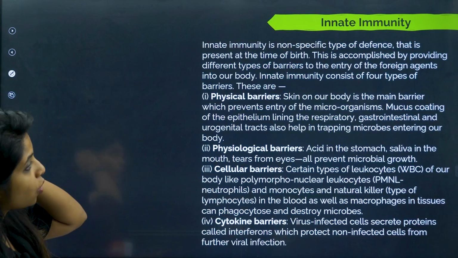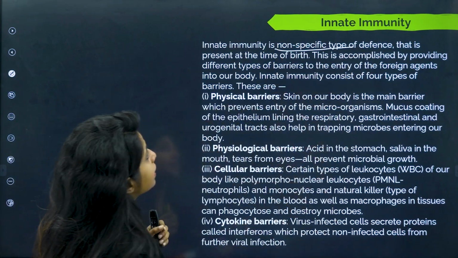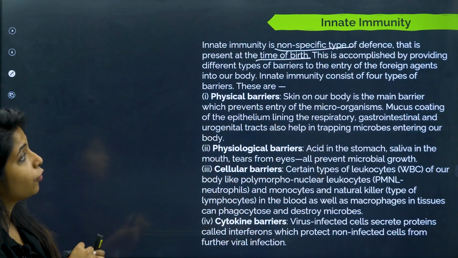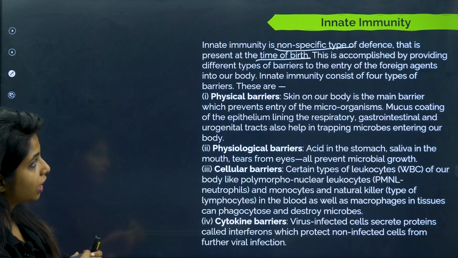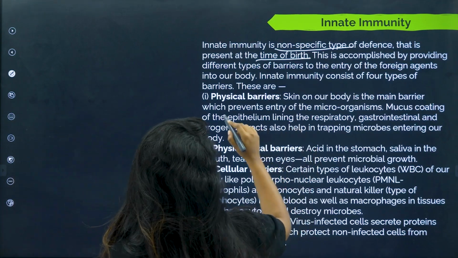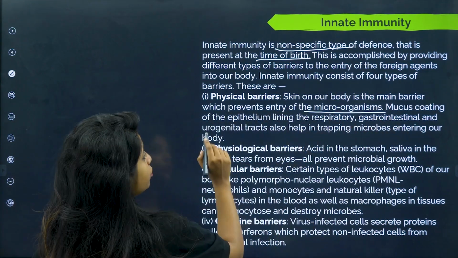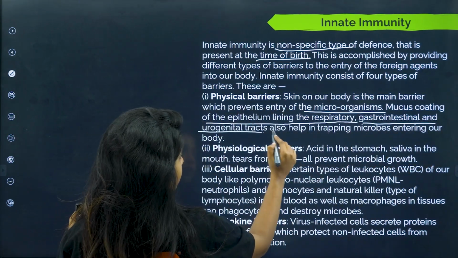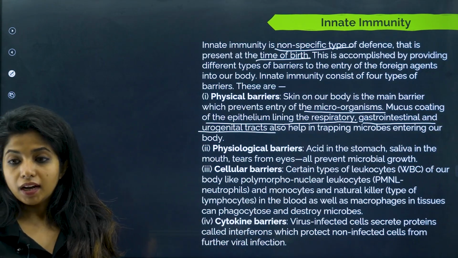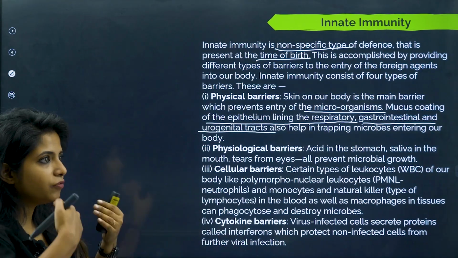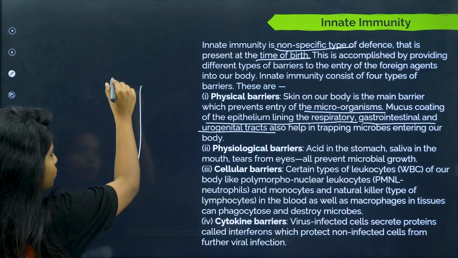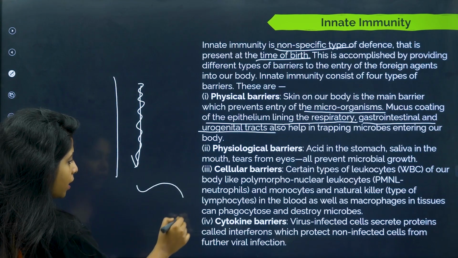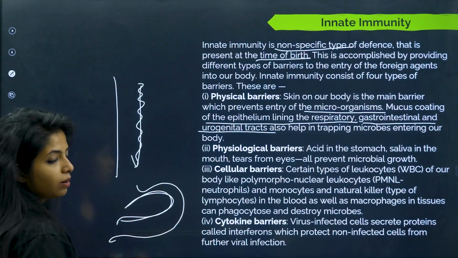Now let's read it once very fast. Innate immunity is a non-specific type of defense that is present at the time of birth. This is accomplished by providing different types of barrier to the entry of foreign agents into our body. Innate immunity consists of 4 types. Physical barrier: skin on our body is the main barrier which prevents entry of microorganisms. Mucus coating of the epithelium lining the respiratory, gastrointestinal and urogenital tracts also helps in trapping microbes against entering the body. The respiratory tract, the lungs and everything, also has a layer known as mucosa. Going ahead, the gastrointestinal tract, your stomach and everything, again has an innermost layer of mucosa.